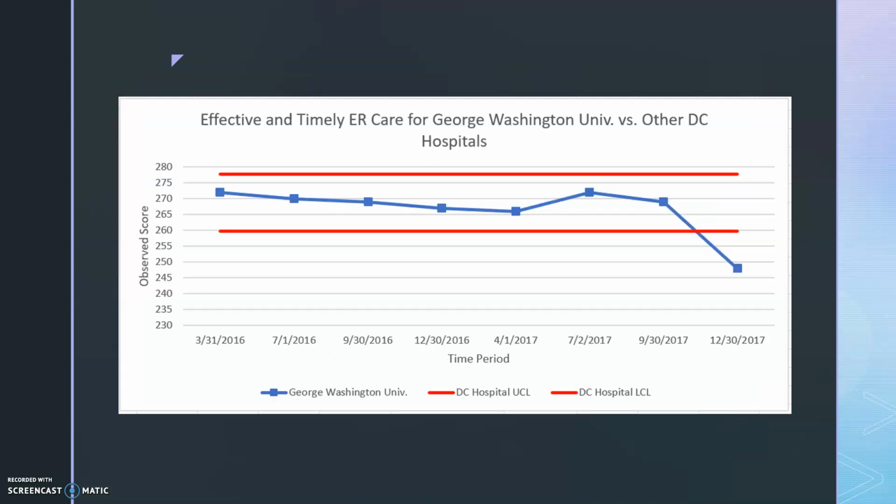The x-axis of this chart shows the time periods when data were available. The y-axis shows the rate of effective and timely care in the emergency room. The two red lines show the control limits, both upper and lower. These limits were taken from the variation of effective and timely care across the DC hospitals that compete with George Washington University Hospital. George Washington University Hospital and its competitors do not differ in the delivery of effective and timely ER care until the end of December 2017, where George Washington University Hospital did worse.